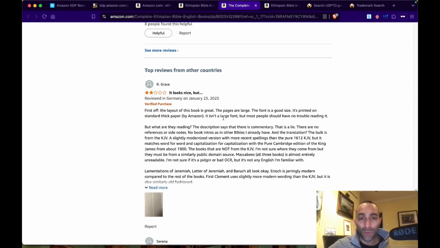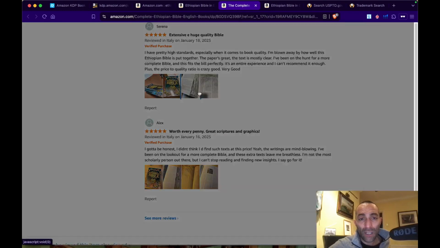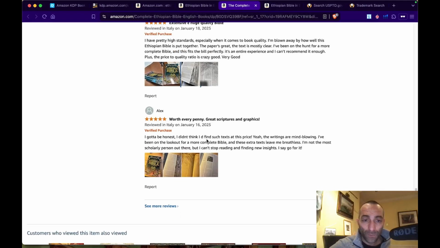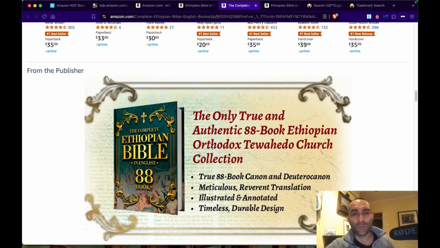First off, the layout of the book is great. The pages are large. The font is a good size. It's printed on standard. But what are they reading? The description says there is a commentary. That's a lie. There are no references or side notes. You see that? It's got book reviews here, as you can tell. Reviewed in Italy. Pretty high standard, especially when it comes to book quality. So, you have to be careful when you do this sort of thing.